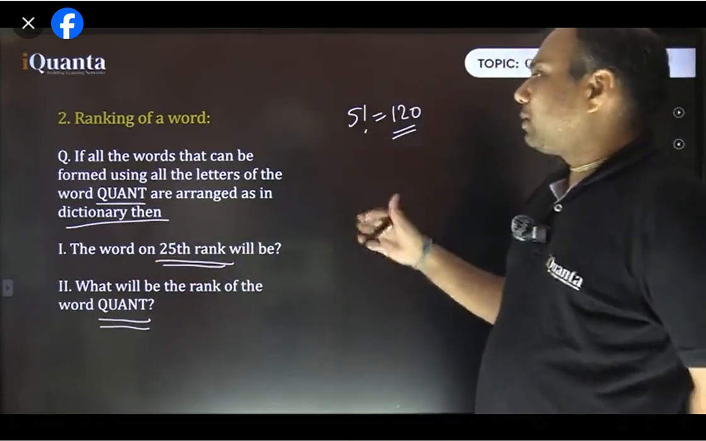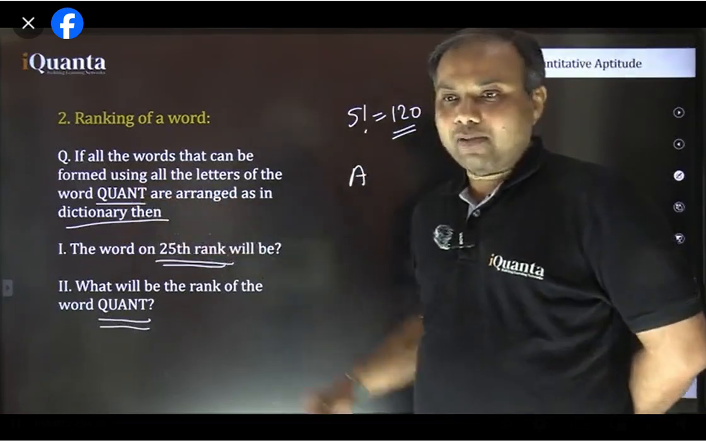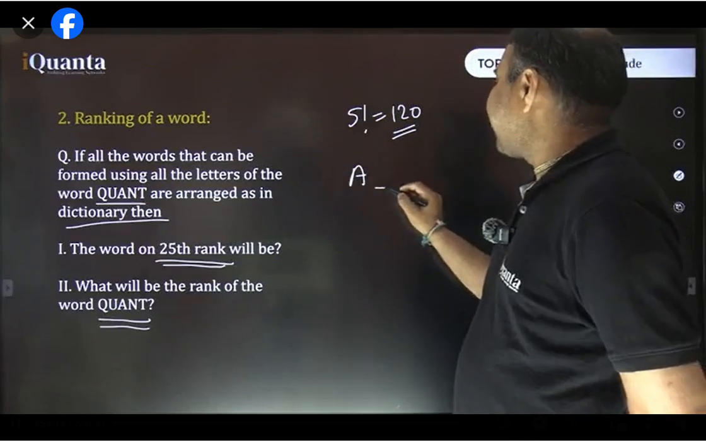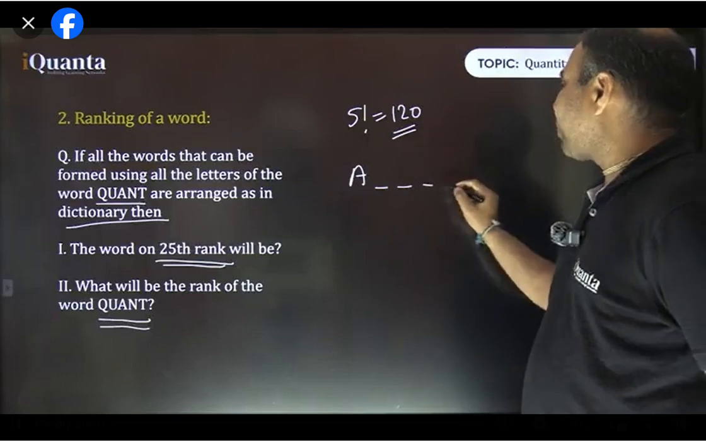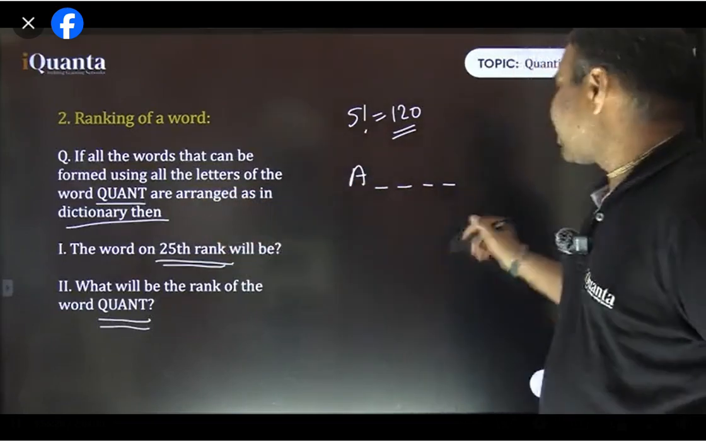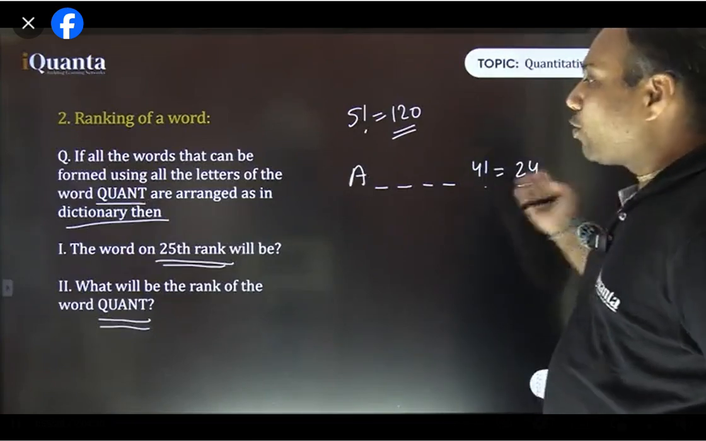So the first initial words will start with letter A, yes or no? Because A is the earliest letter in alphabetical order. So the word starting with A will be having first place with A, and then the remaining 4 places can be arranged in 4 factorial ways, isn't it? So 4 factorial, that is 24. So 24 are gone. We have to look for the 25th.